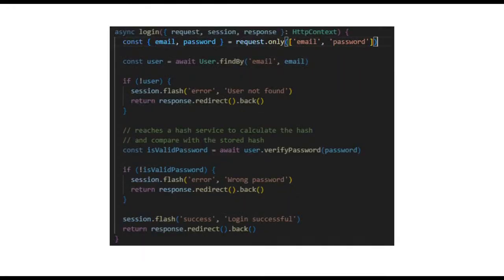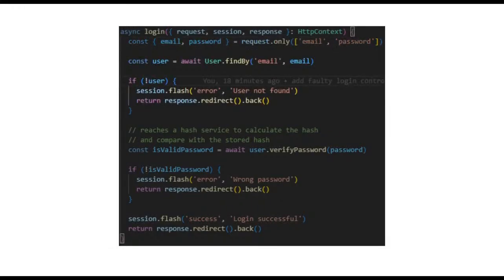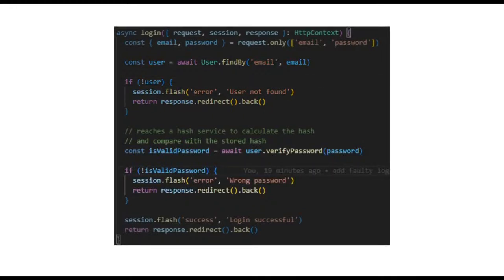First, we will extract the email and the password from the form that we saw before. Then, from that email, we will try to find a user, and if the user does not exist on our database, it's pretty straightforward to return user not found, right? Also, if the user is found, then we will try to validate their password. If the password is not valid, we will show them a message, wrong password. That will help them to try another password.